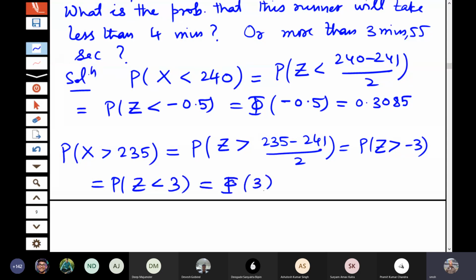Phi of 3 I just wrote, that was 0.9987. So there is a more than 99% chance that he will complete the race in more than 3 minutes 55 seconds.